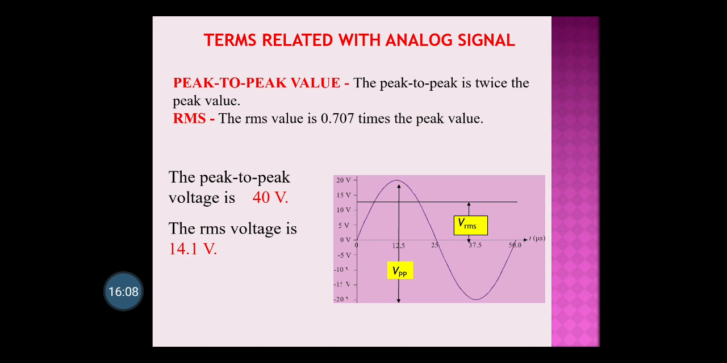So for example, here you can check the peak to peak value is 40 volts. How to calculate? The positive peak voltage is 20 and the negative peak voltage is minus 20, so 20 plus 20 is 40 volts. The RMS value is calculated from the peak value. Peak value means any one amplitude, either the positive half amplitude or the negative half amplitude, which is 20. So 0.707 into 20, you will get 14.1 volts, that is the RMS voltage.